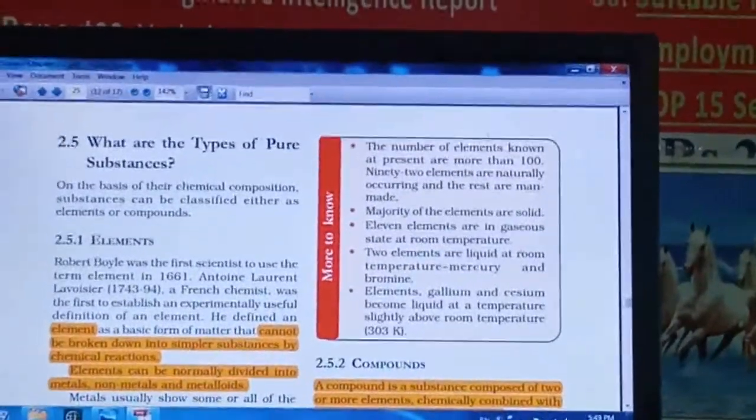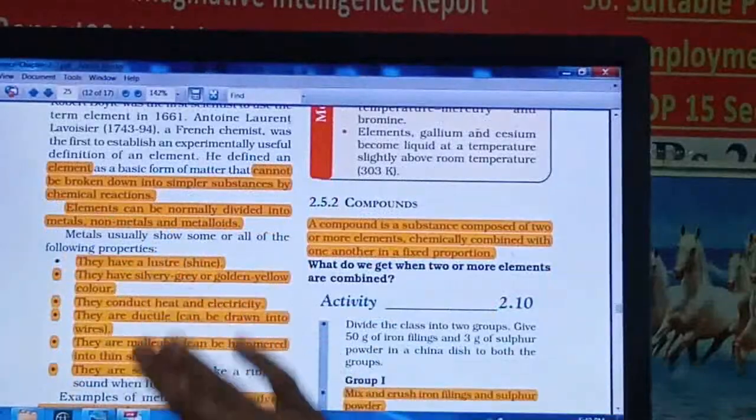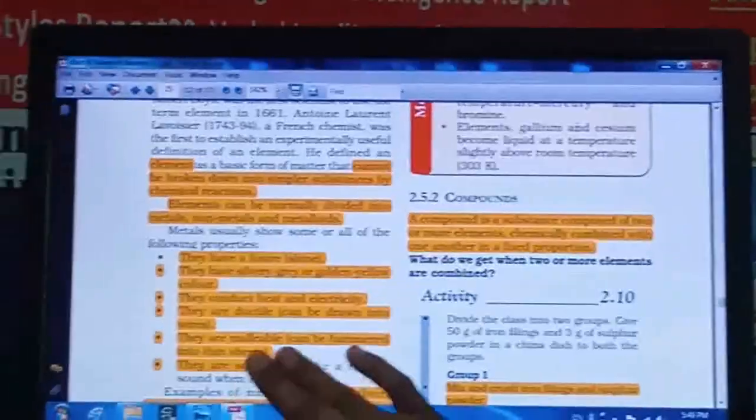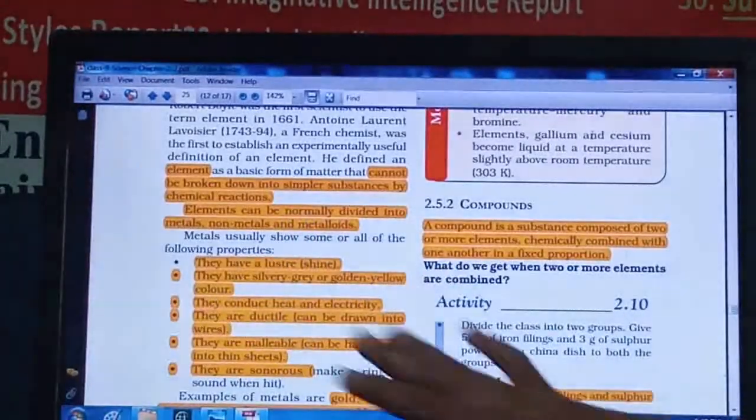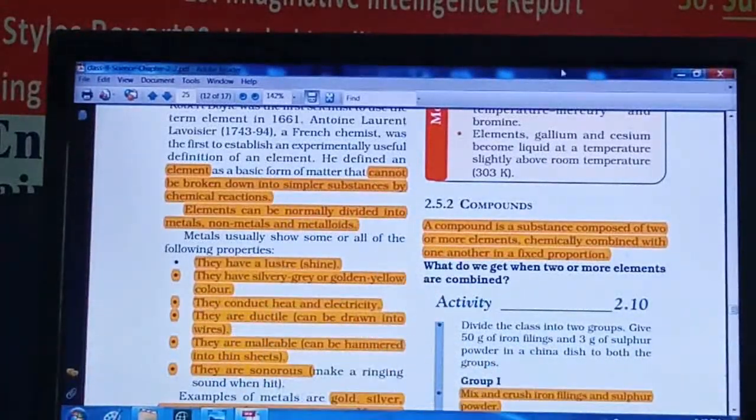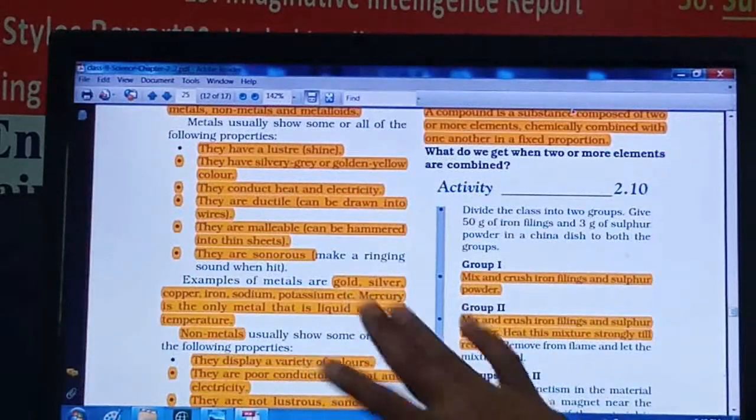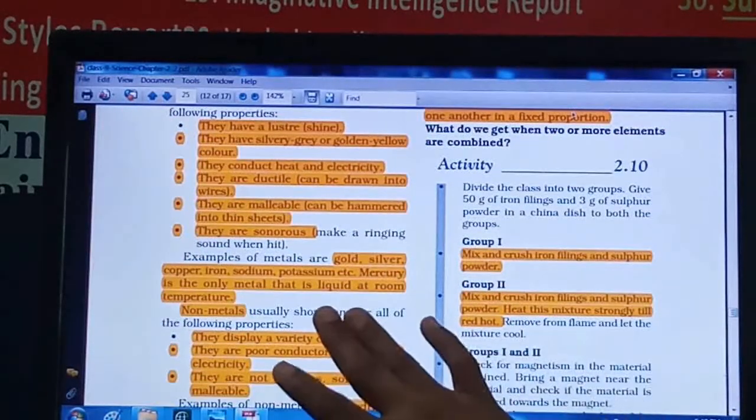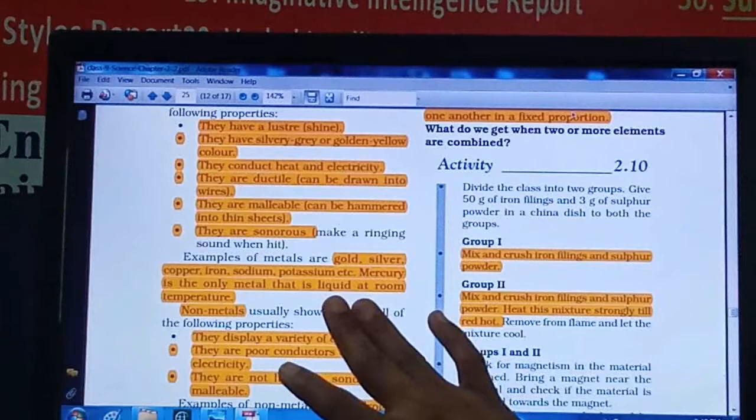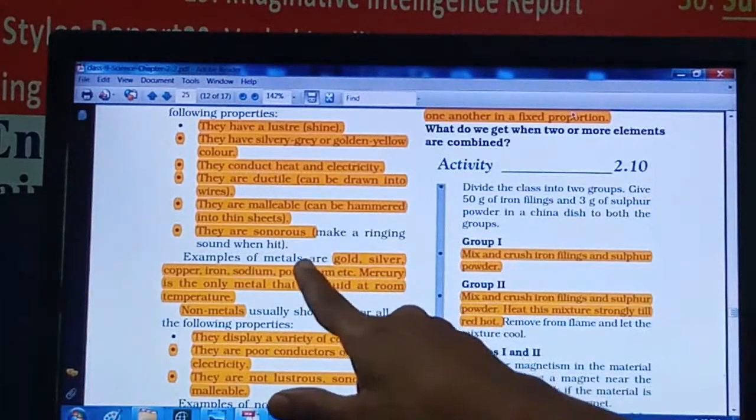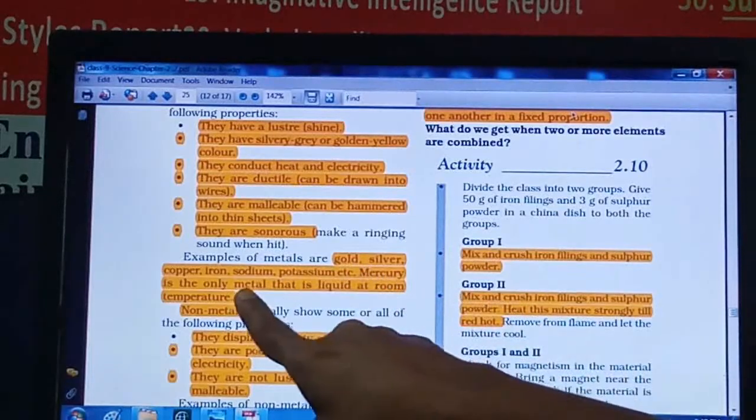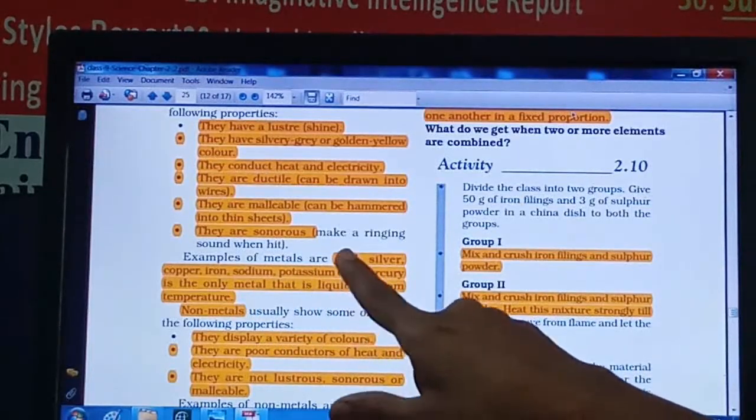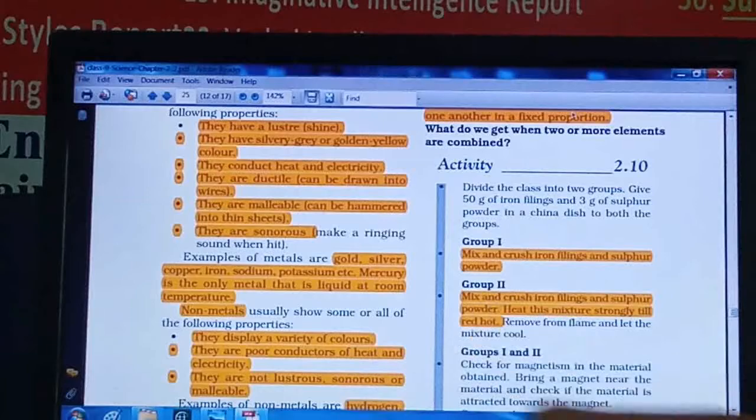What are the elements? Then the properties of the metals are given. Metals, non-metals and metalloids are the types of elements. In that, all properties of metals are given, along with examples of the metals. Some exceptions are also given. Generally most metals are in a solid state, but mercury is the only metal found in a liquid state at room temperature.